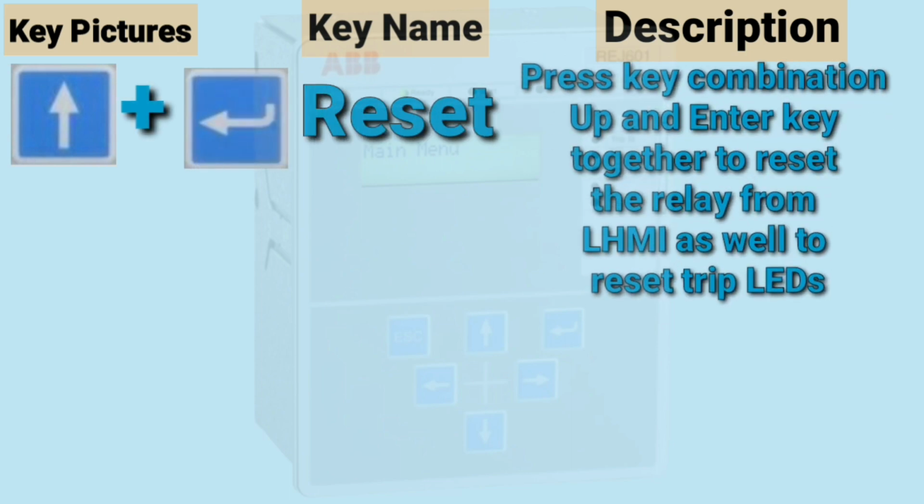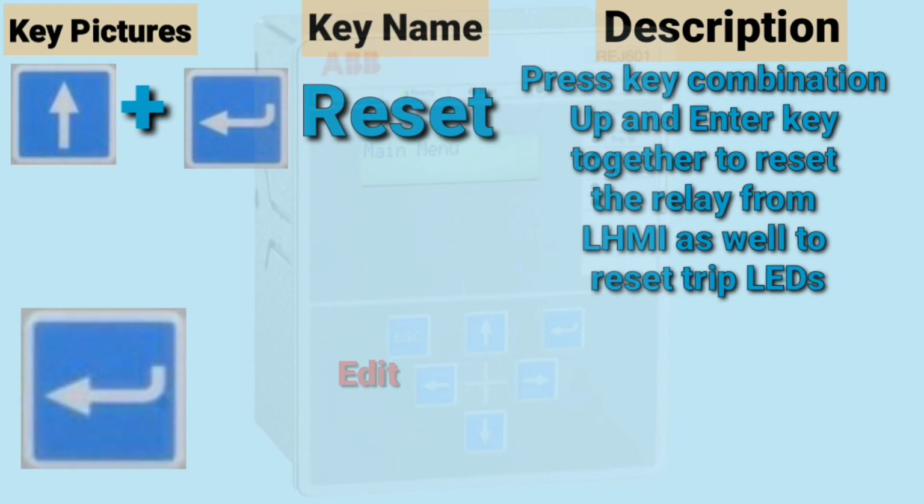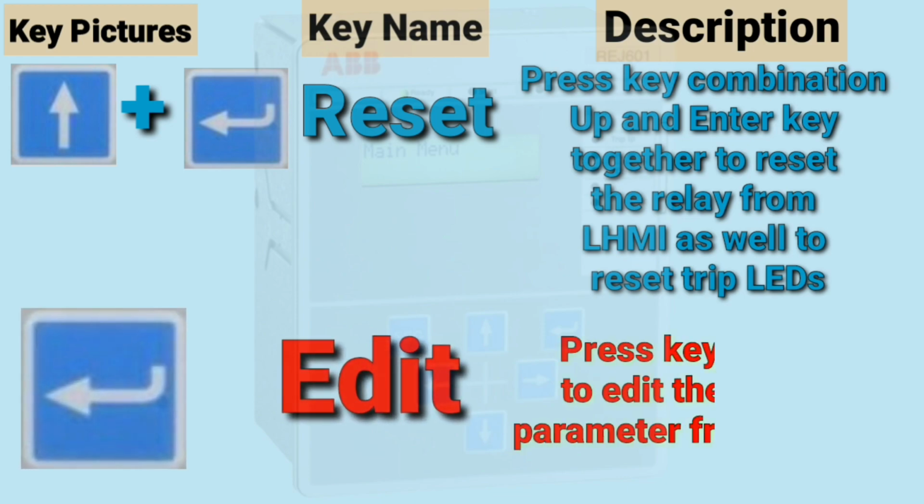This is the relay reset key. Press the key combination up and enter together to reset the relay from the LHMI, and to reset the trip LEDs. Edit key: press the enter key to edit the relay parameter from the LHMI.